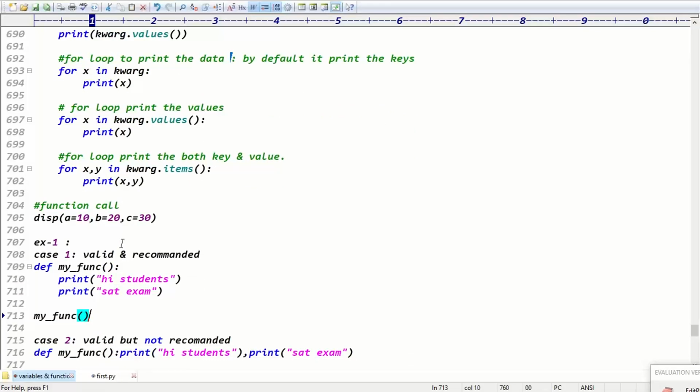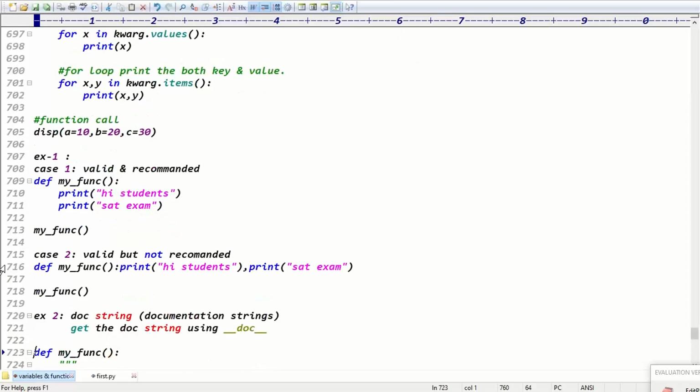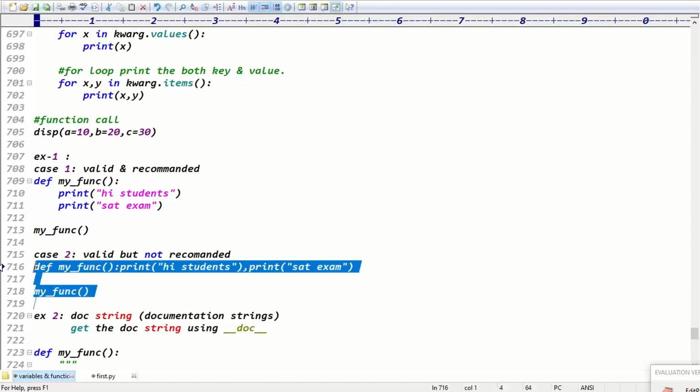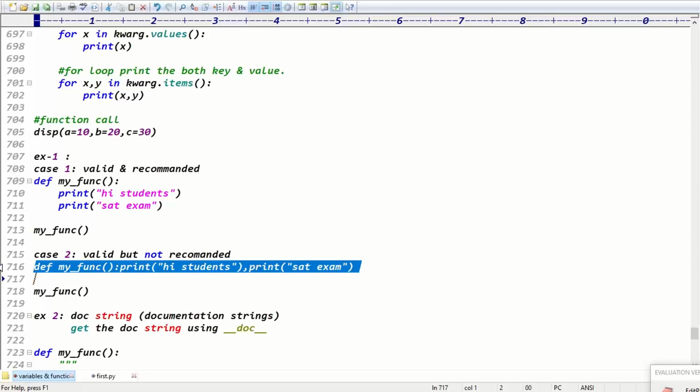Exactly. There's one small observation here. In case 1, my function is there. I declared the function printing hi students and Saturday exam, something like this. I am calling the function. This is valid and recommended, guys. And if you see case 2, even in one line itself you can write the code using a comma separator: def my_func, print hi students, comma, print Saturday exam. I'm calling the function. Even this code is also valid, guys, but recommended or not? Definitely not recommended, because everything is in a single line, right? There is no standard, right?